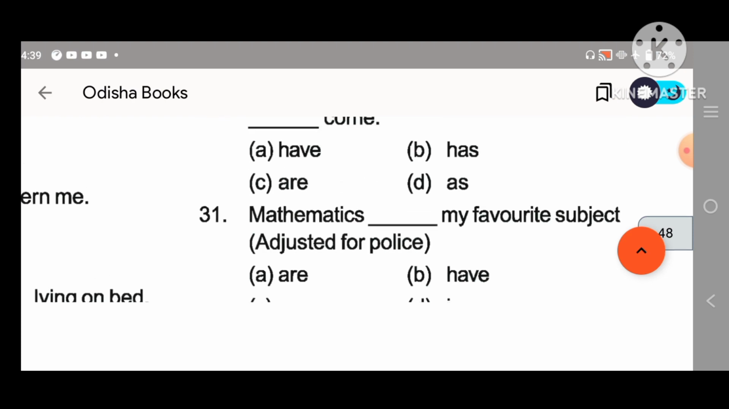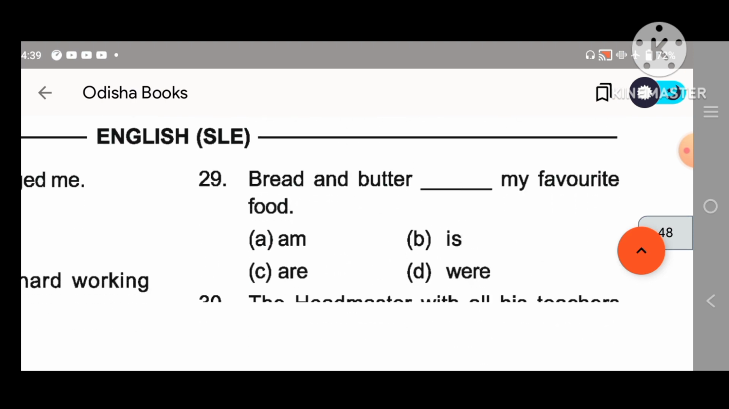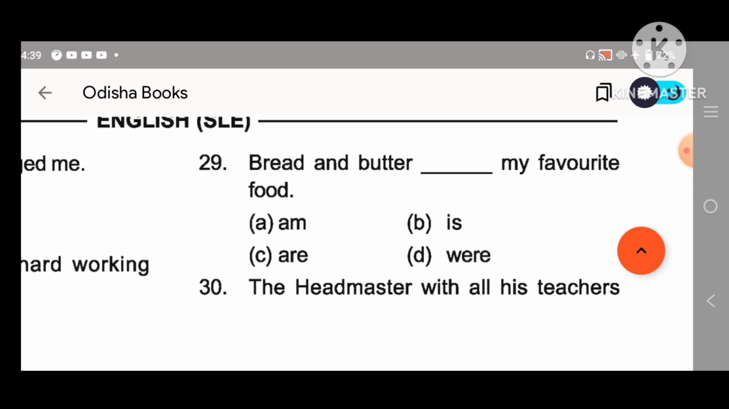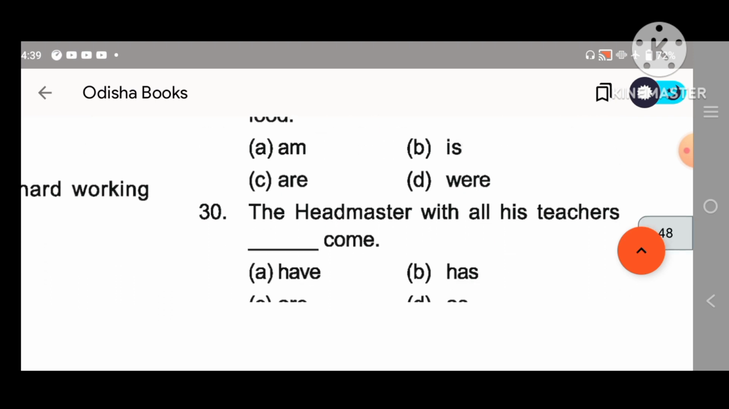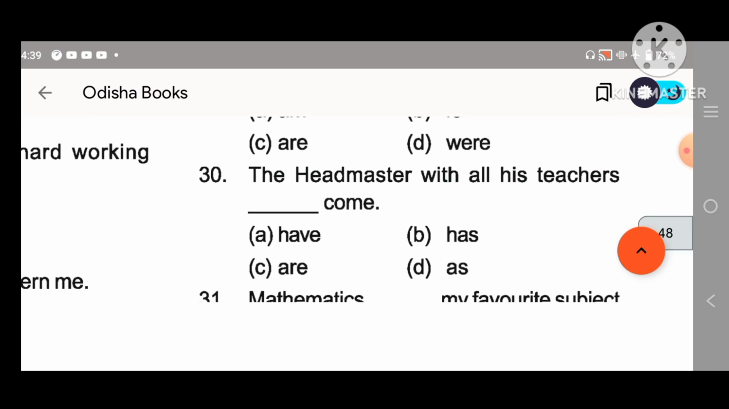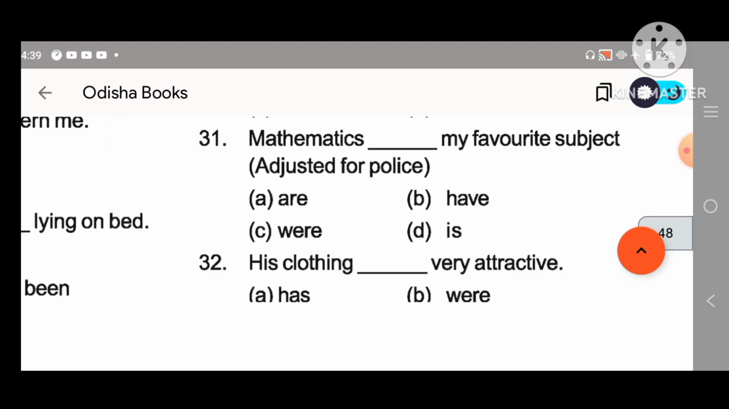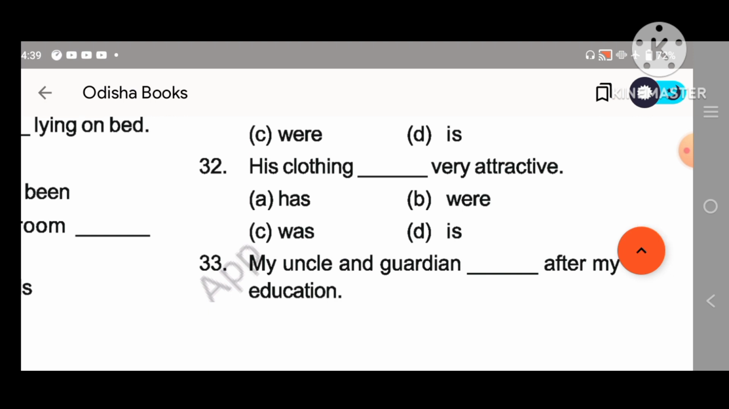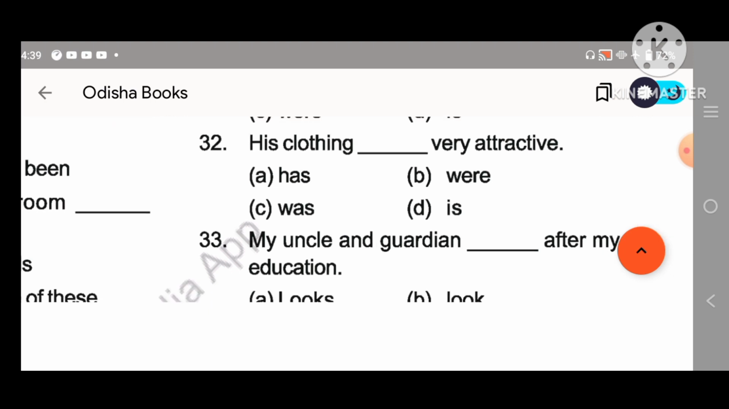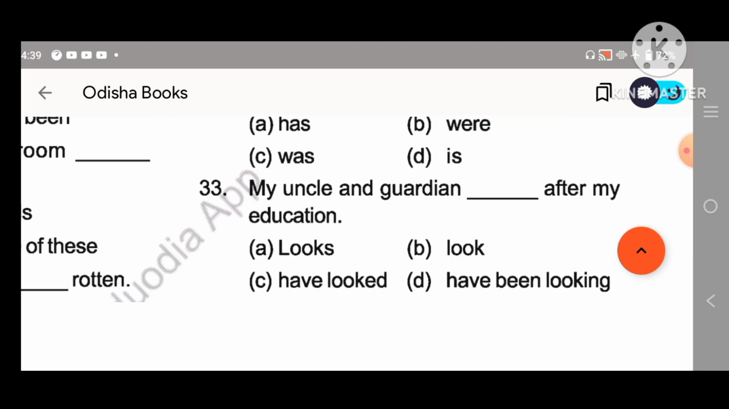29. Bread and butter. This is a very important question. Bread and butter is my favorite subject. The headmaster with all his teachers. 30. What will be the answer? B, has. Mathematics is my favorite subject. Then his clothing is. Clothing means we can use singular. My uncle and guardian.